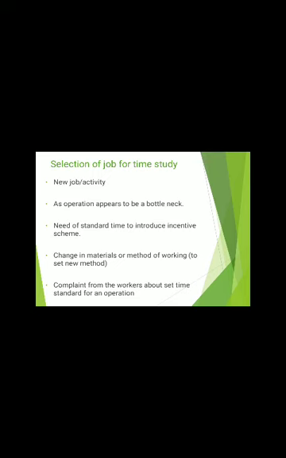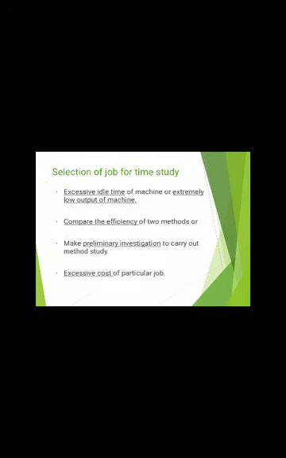Again, if we want to set a standard time so that we can introduce an incentive scheme in the industry, before that we have to go for a time study. If all of a sudden a change in material or method of working happens in the industry, we have to go for a time study. Again, if we are receiving complaints from the workers about the standard time set for a particular operation, then we have to go for a time study. This is the selection criteria for the time study.